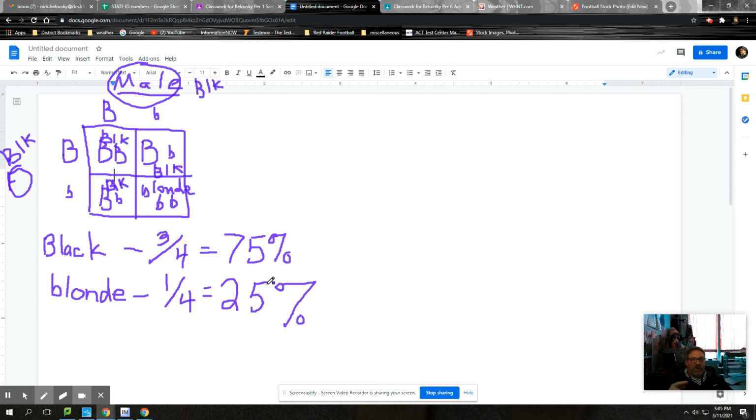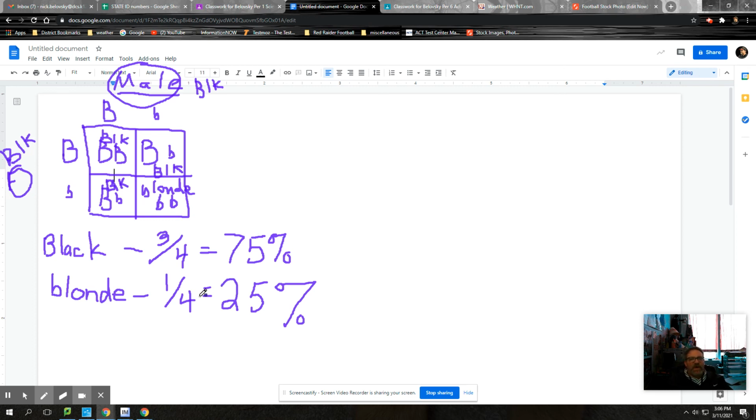Okay, remember we just talked about independence of events? Okay, well, just because they have a child with black hair the first time, does that mean the chances will be better that they'll have a blonde-haired kid the next? No, it's still the same. Their second child together, 75-25. It will be like that all the way through.